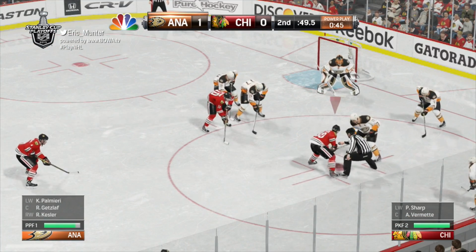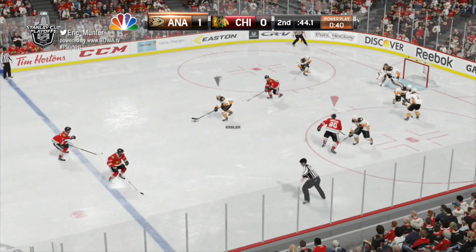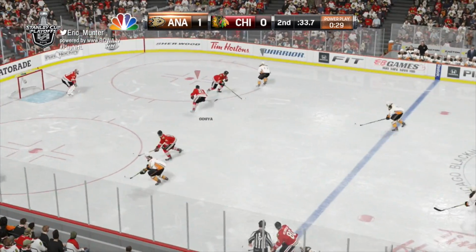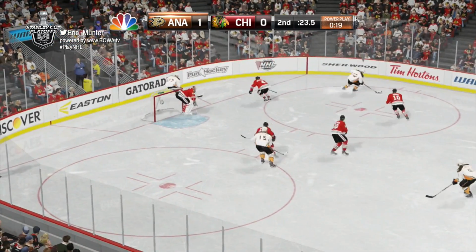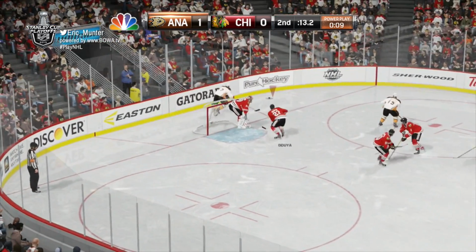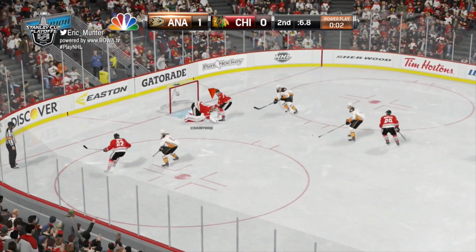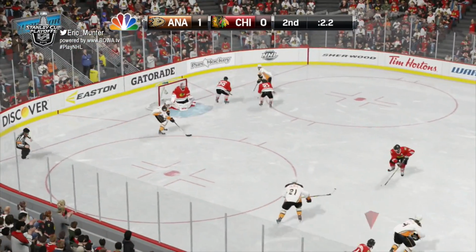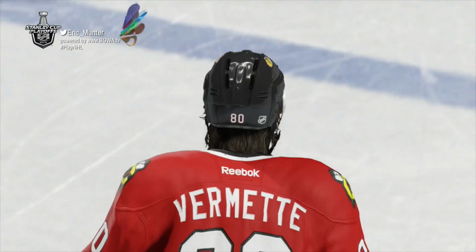45 seconds to go on the Anaheim power play, but they're pinned all the way back in their own end. They win the draw. It's Palmieri to Kessler. Kessler working into the Chicago end on the left wing. Kessler peels it off to Corey Perry. Perry guarded at the far boards, works down low, tried to feed the slot for a shot, couldn't get one. Kessler got it over to Getzlaf. Getzlaf to Perry, and a left pad save by Crawford. Played out, trying to hit Hjalmarsson, but he couldn't. Shot from the point, blocked away into the corner, and that'll do it for the second period.